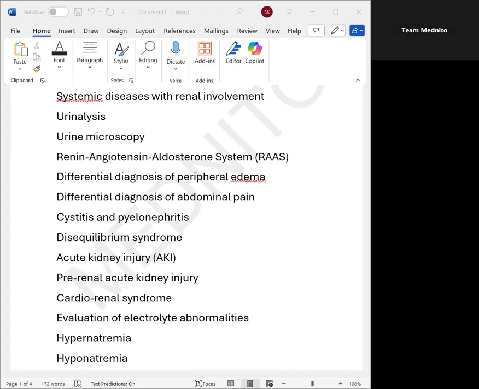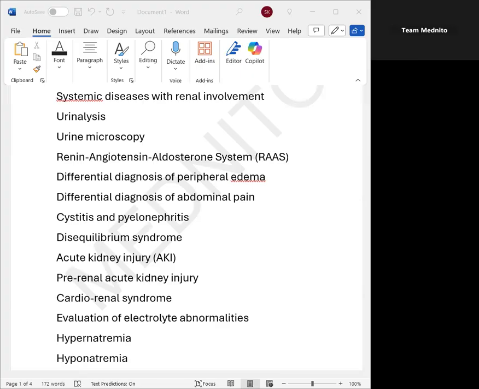For people who are going for Step 1, remember increase in the hydrostatic capillary pressure causes the movement of water from high pressure to low pressure. So patients will have movement of water from the high hydrostatic pressure to low hydrostatic pressure. What are the conditions which can increase capillary hydrostatic pressure? First, most important thing is heart failure.